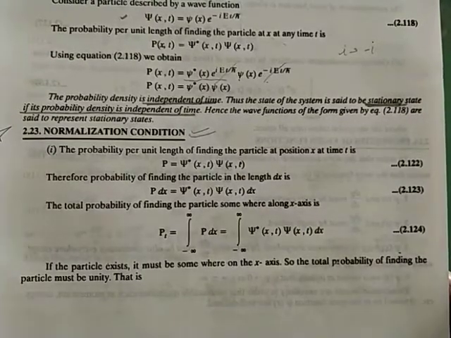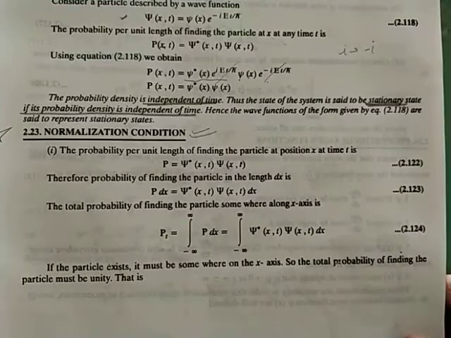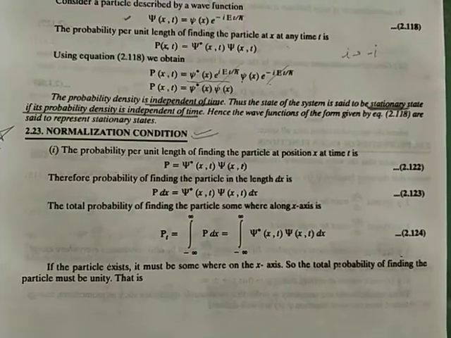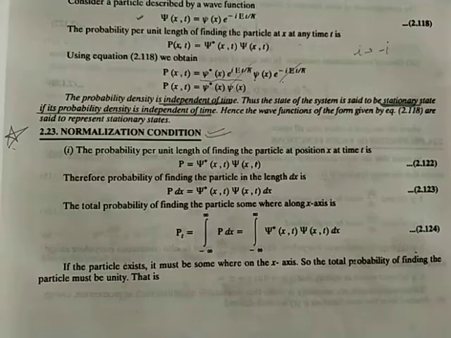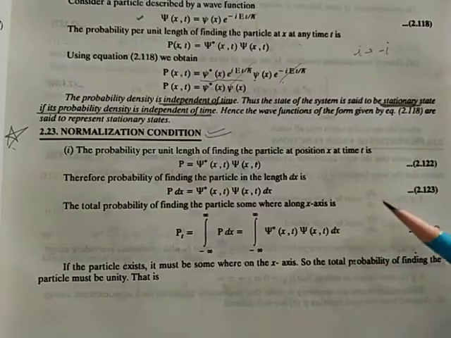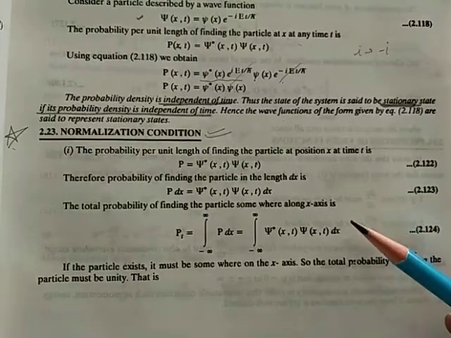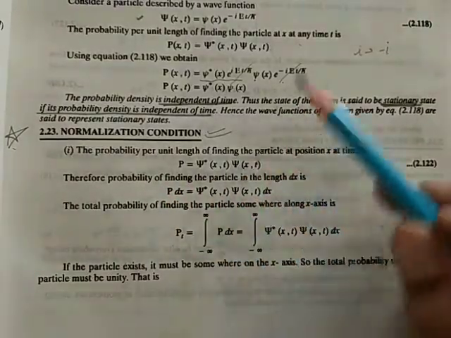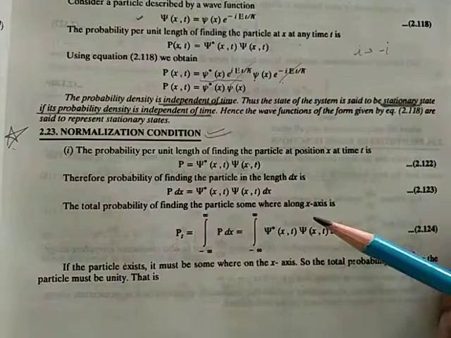Whenever you get some numericals in your question paper, you would have to apply the normalization condition and find the normalization constant. So the probability per unit length of finding the particle, as you know, is the same equation written here.